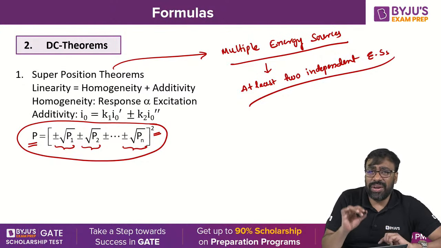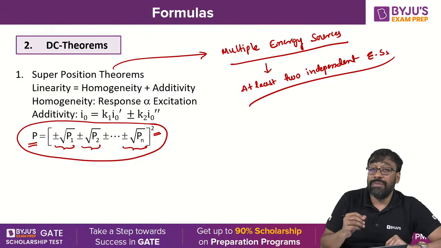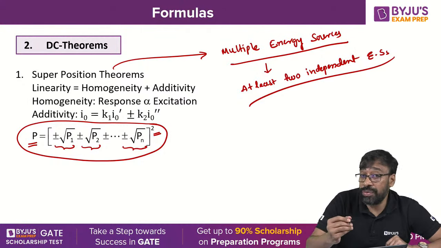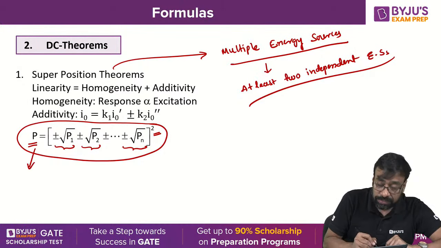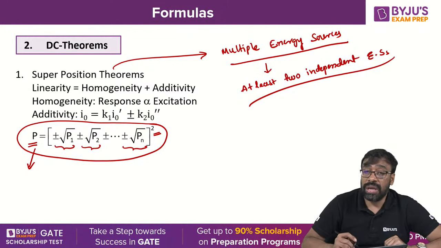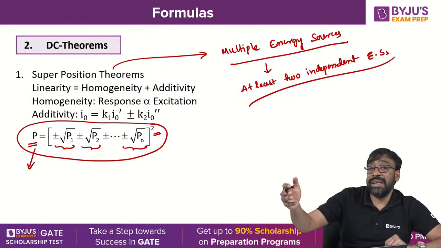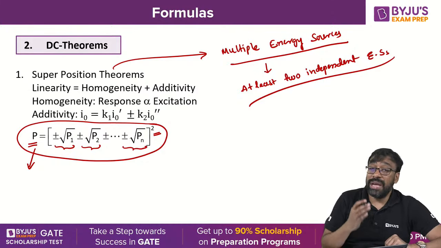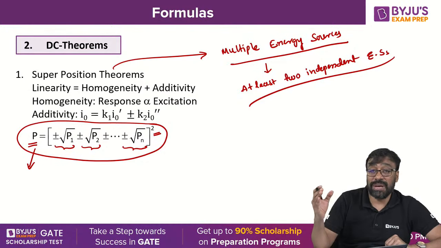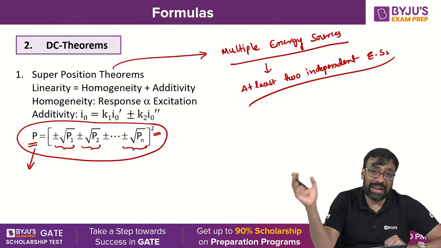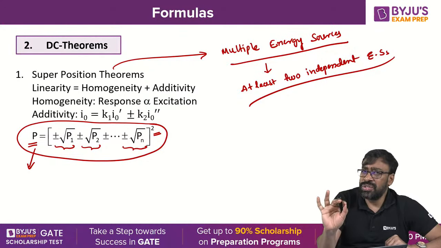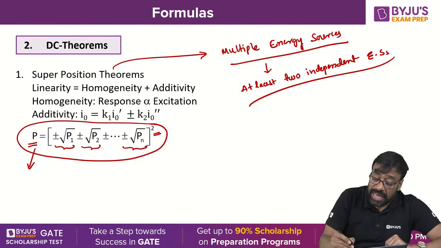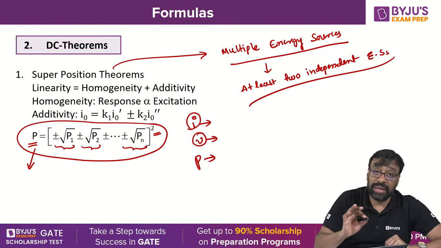It is very clear: when you have plus or minus, you have different answers for the power. Yes or no, all of you? The total power is not unique. You will get different values. If you take plus, minus, you will get one answer. When you take all plus, you will get one answer. When you take plus, minus, plus, minus, like that, you'll be getting another answer. Therefore, you will have different answers for power. Current response and voltage response will be unique, but power response is not unique.